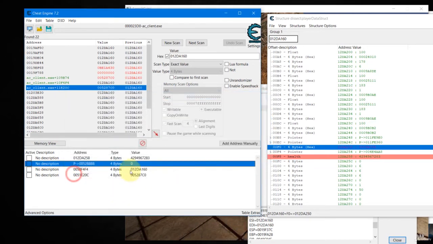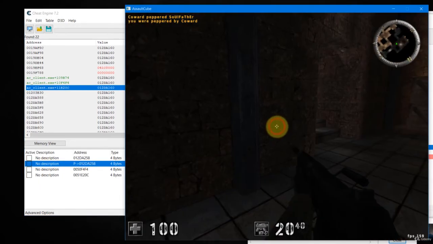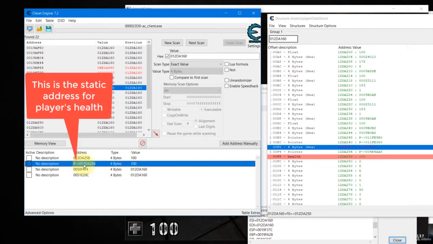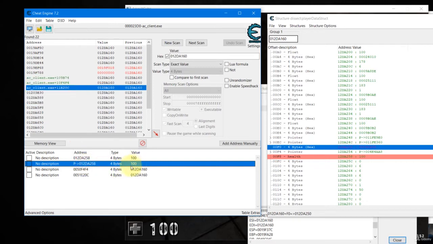Click OK. Alright, so I think we have died. Let's respawn, and once you respawn, your health goes back to 100, and if you had correctly done it, you will see an address written as P, meaning pointer, pointing to this address of your health, the dynamic address, and then the value is shown here, 100. So you added a pointer, which is a base address, a static address for your health.